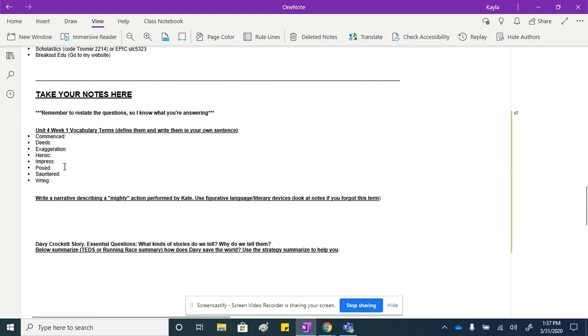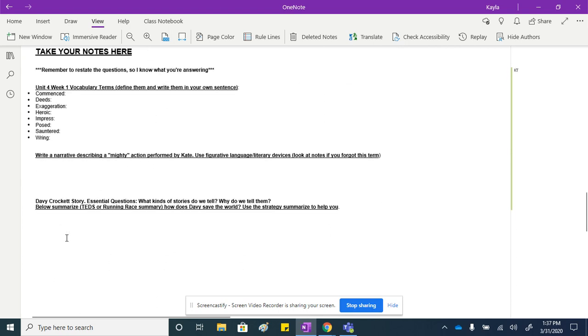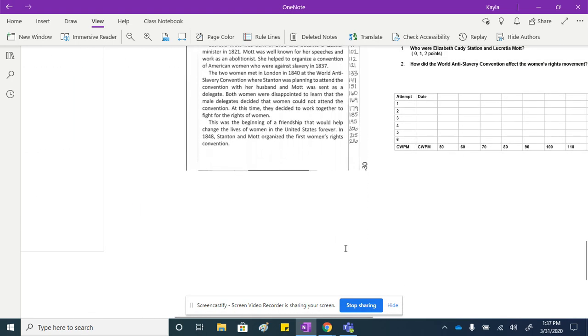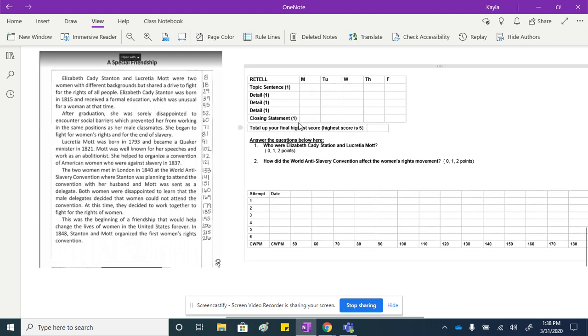Also, you'll have vocabulary to do, and this is where you're going to write something for Davy Crockett. On the side is spelling. I don't want to show you too much of it. And this is fluency. I changed this part of the fluency. You can actually write in here.